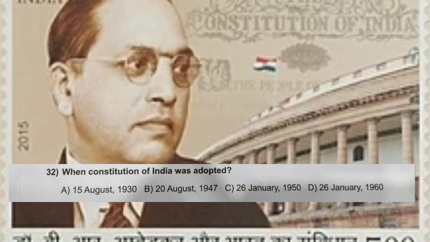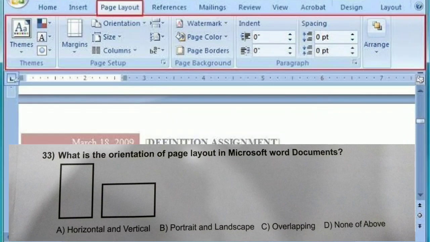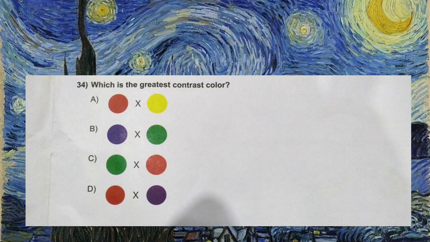26th January 1950. Question number 33. What is the orientation of page layout in Microsoft Word documents? Options are A. Horizontal and vertical, B. Portrait and landscape, C. Overlapping, D. None of above. And the correct answer is B. Portrait and landscape. Question number 34. Which is the greatest contrast color? You have to see this image. Options are A. Red and yellow, B. Violet and green, C. Green and red, D. Red and violet. And the correct answer is option number C.